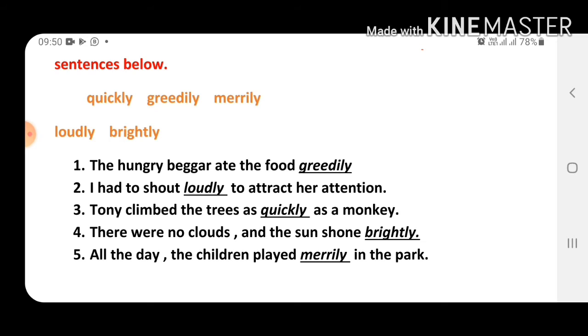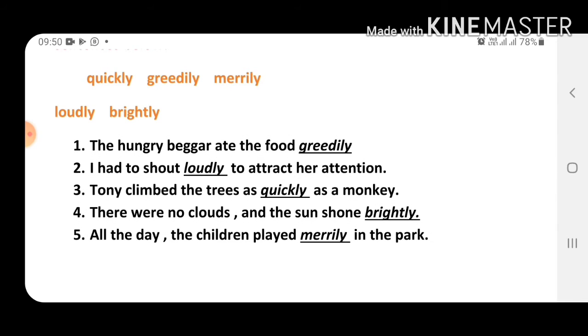Okay, action क्या है? Please focus on the action, and we have to see the action first, then we have to decide what adverb this is. This is the adverb of manner, greedily, because this shows how the beggar eats. कैसे खा रहा है वो दिखा रहा है, greedily. So this is the adverb of manner. Now the next.